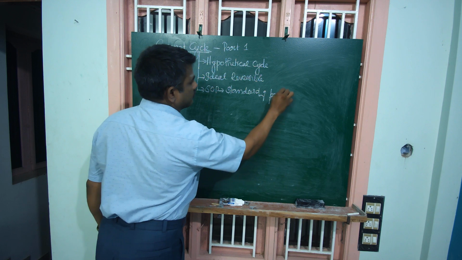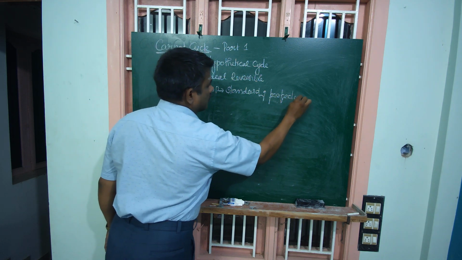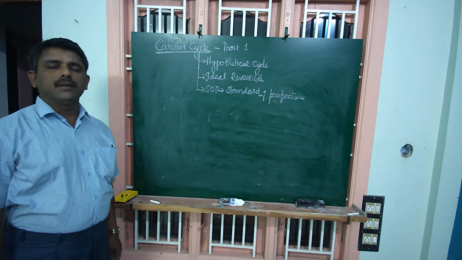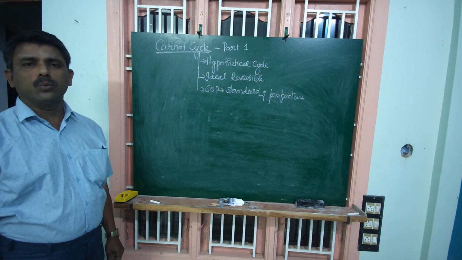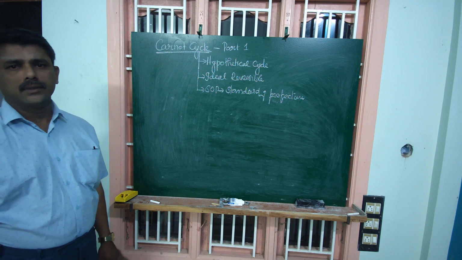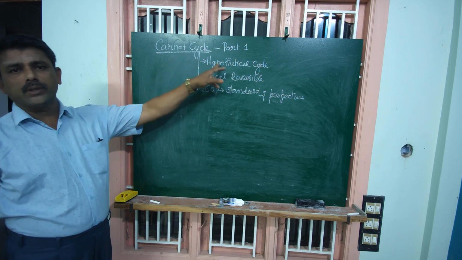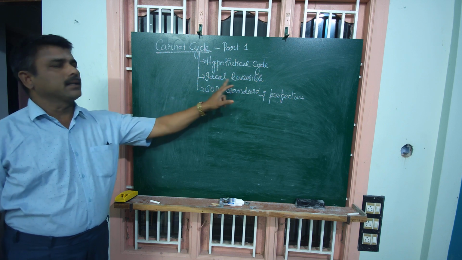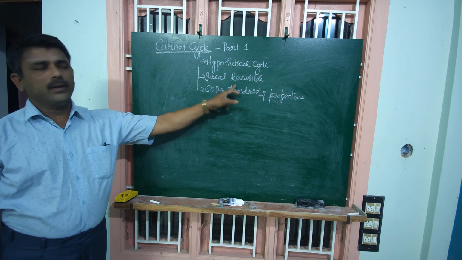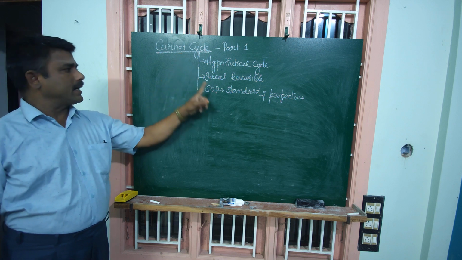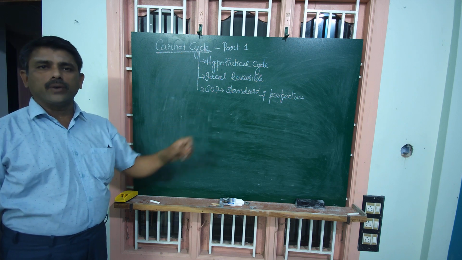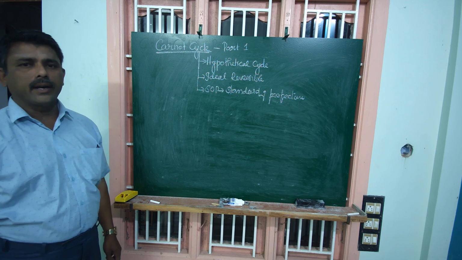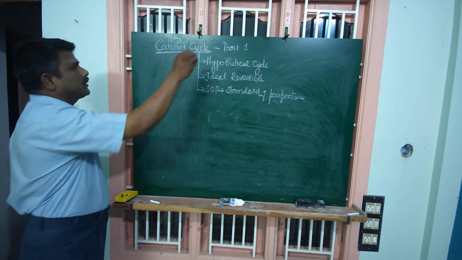This cycle is used to compare the efficiency of engines working in real-time conditions. Clear? The Carnot cycle is a hypothetical cycle. It is impossible to construct because it is an ideal reversible cycle. Moreover, the Carnot cycle acts as a standard of perfection used to compare the efficiency of an engine working in real-time conditions. Okay, this is the Carnot cycle.